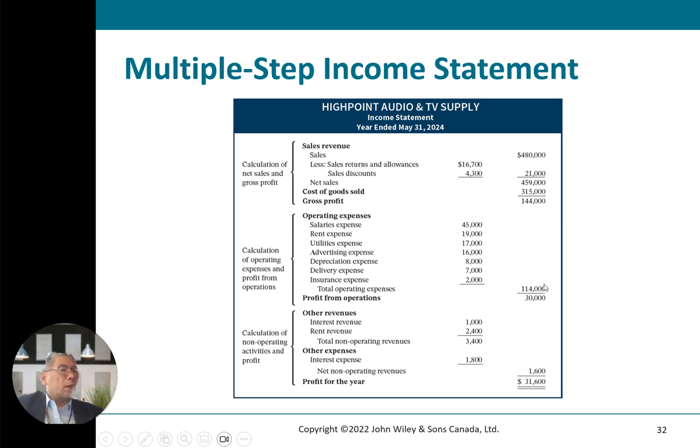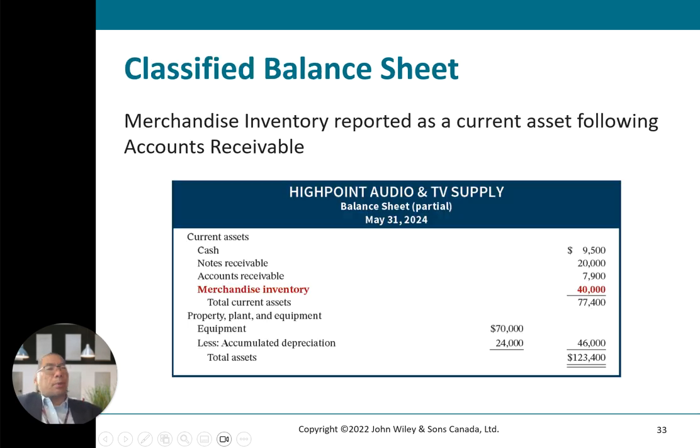You get the operating expense total, and then you subtract it from the gross profit. You get the profit from operations of 30,000. Then you calculate the non-operating activities and profit. You put the other revenues, interest revenue, and other expenses here as well. So you get the profit of the year. That is a multi-step income statement.